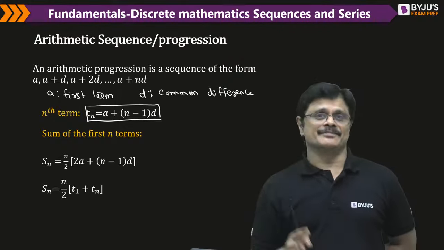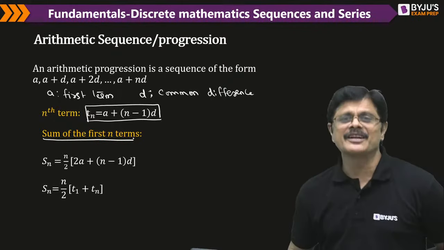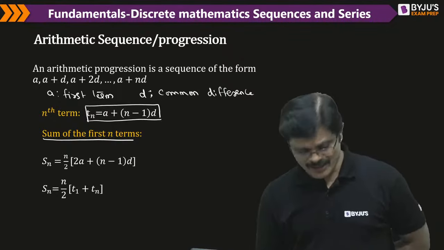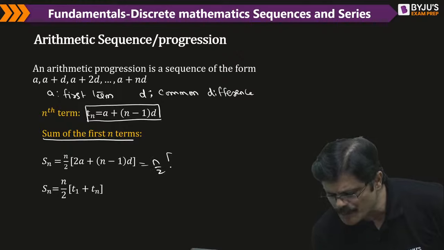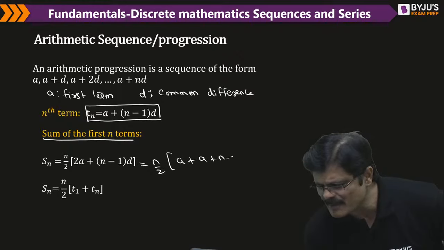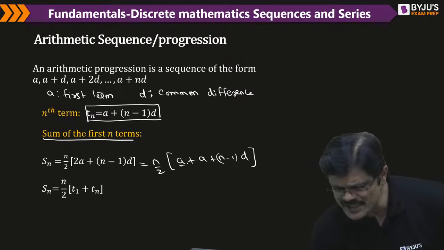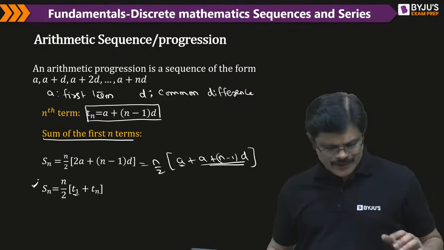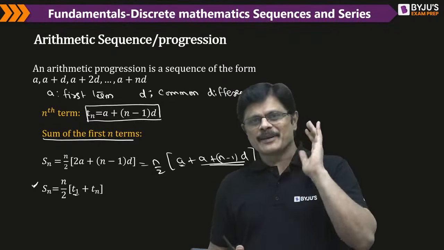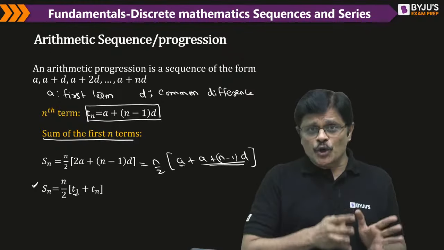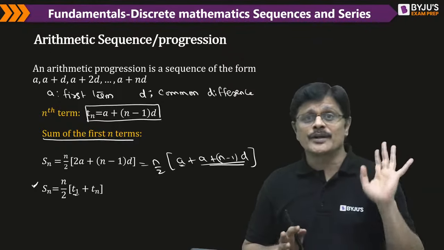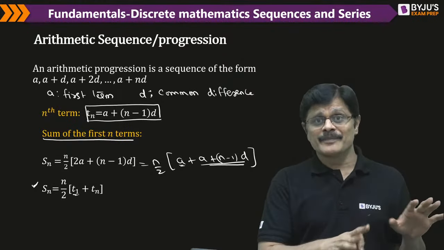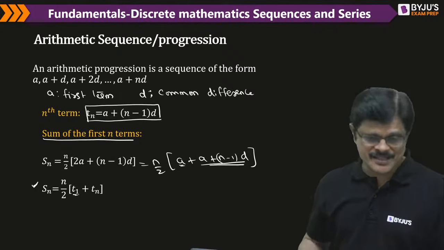This is the nth term. And the sum to n terms is also given here, which is n by 2 into (2a plus (n minus 1) into d). Actually, this can also be written as n by 2 into (a plus the nth term). If you observe, this is the first term and this is the nth term, so you can also write it as n by 2 into (t1 plus tn). My dear friends, I am going to show you where it will be useful in your algorithms. I am going to take up very basic problems, and I will show you where it will be useful in complex problems also. Let us understand.